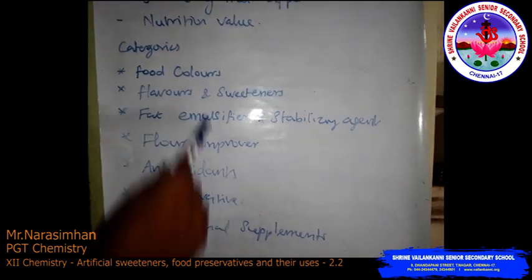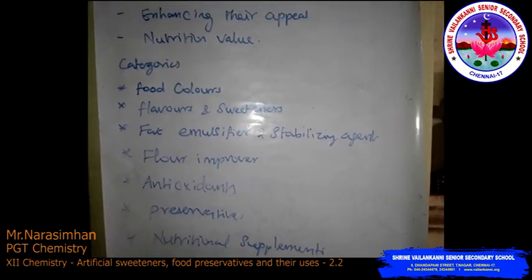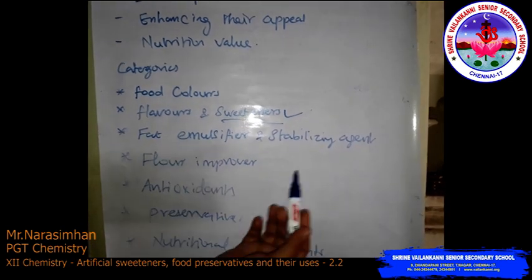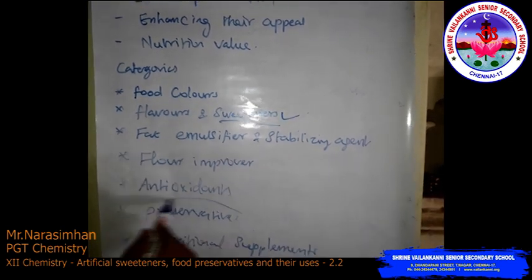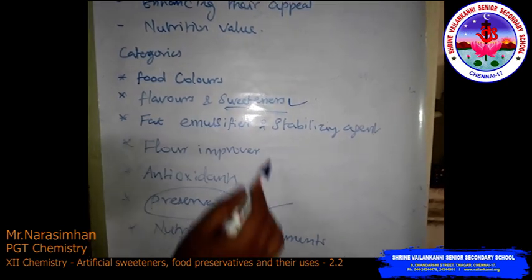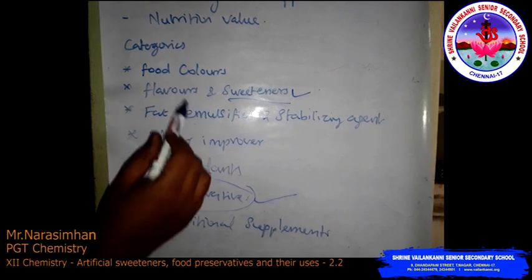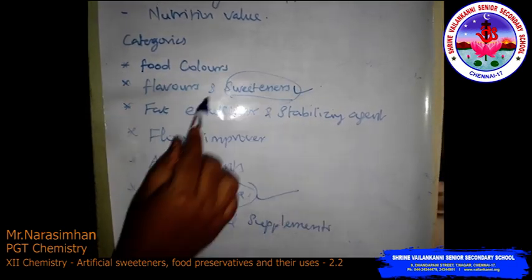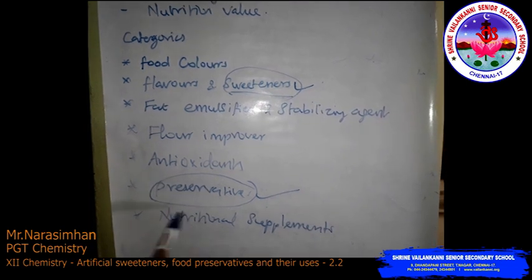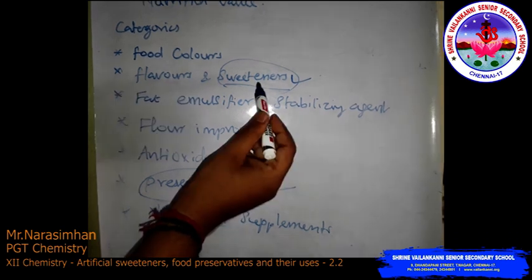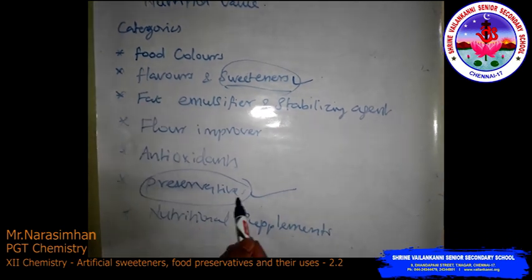In this section we are going to learn about sweeteners, that is artificial sweetening agents, and the preservatives. We are going to learn only these two. The remaining things we don't need to discuss, only these are in our NCERT. We shall discuss the artificial sweeteners and the preservatives.